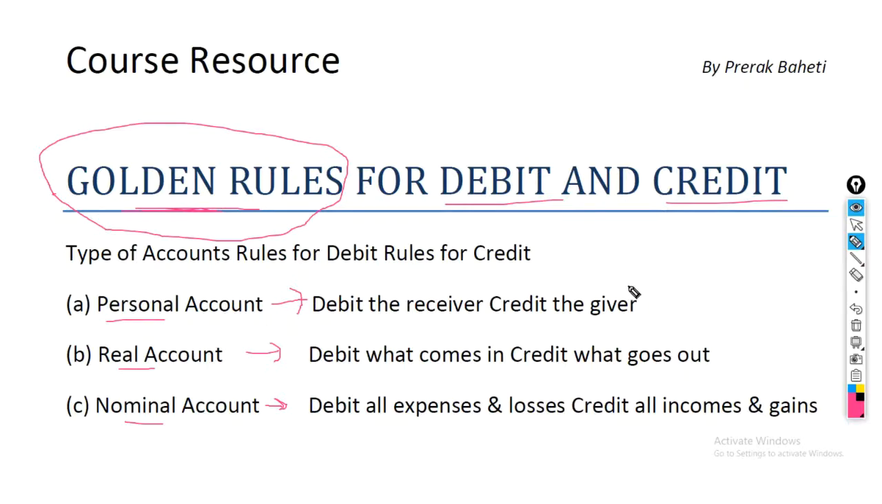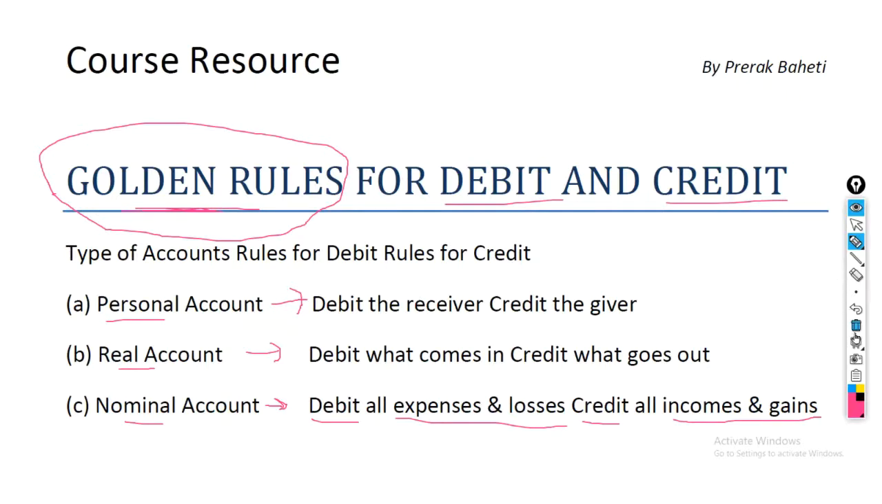Personal account is any person, artificial person, and the third one that we didn't ever get. What a real account is, real account is anything that is related to an asset, or cash or something, and purchase and sale account. The third one is nominal account, which says debit all expenses and losses, credit all income and gains.